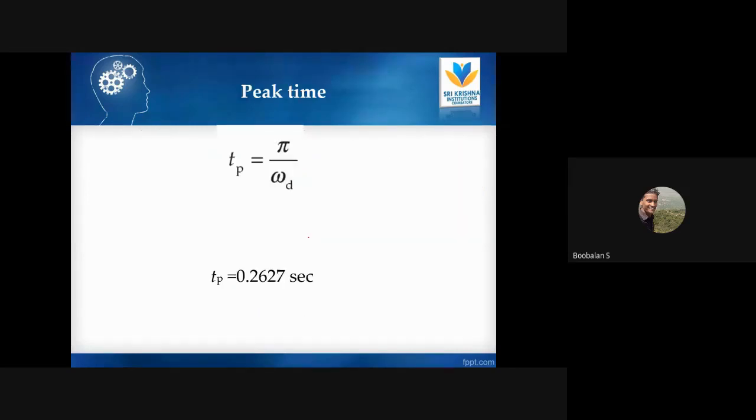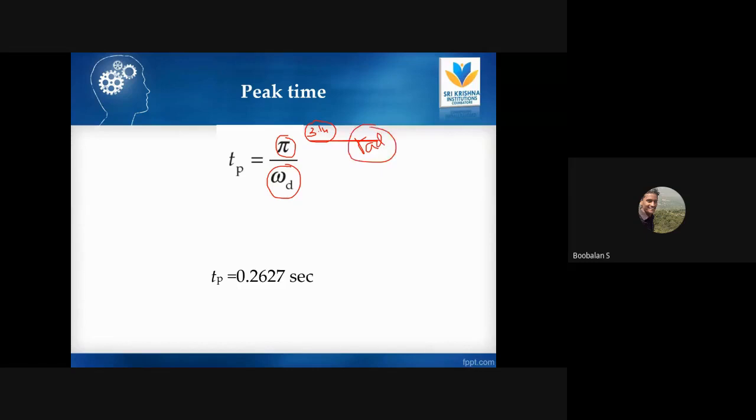Now we need to find the peak time. So this is my peak time formula: T suffix p is equal to pi by omega d. The value of pi we know is 3.14. While using your scientific calculator to solve control systems, you definitely need to keep your calculator in radian mode, right? Just keep that in mind.